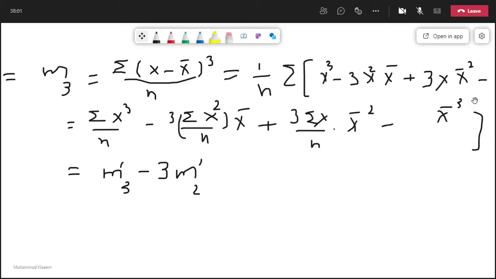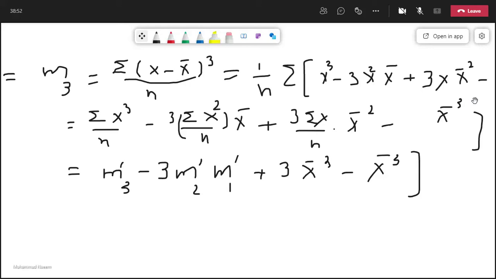X bar is the first moment about origin, plus 3 X bar power 3 minus X bar power 3.